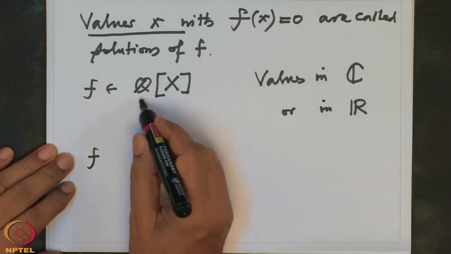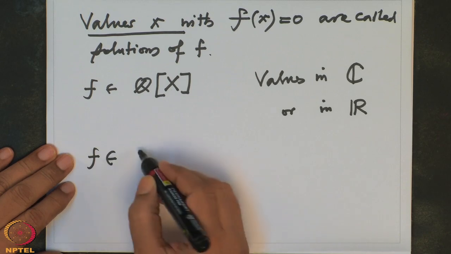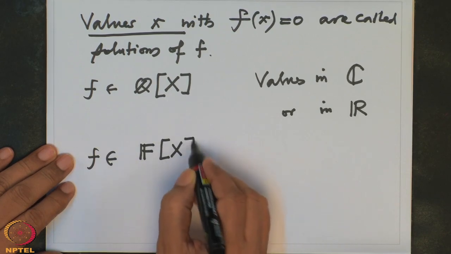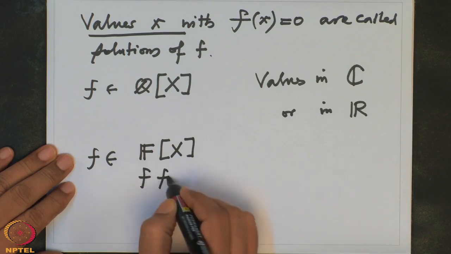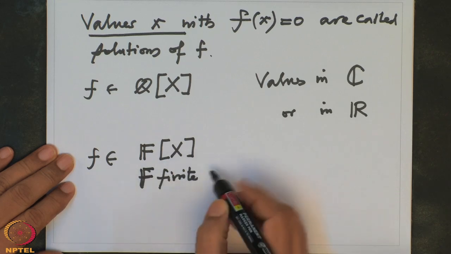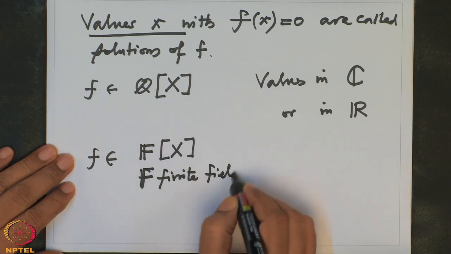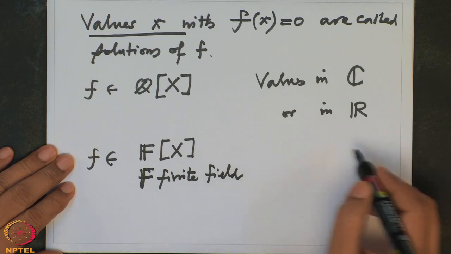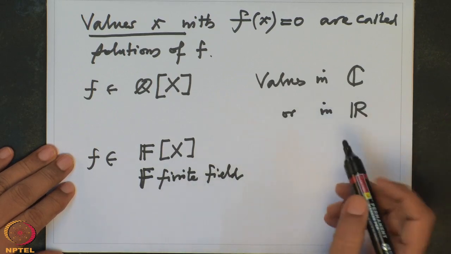And nowadays it's very, very important. Many engineering applications and many other science applications depend on polynomials f where the coefficients are not in Q but over a finite field, F, the double-line F, the finite field. Then we are looking for solutions, where? Again, we are looking for solutions.